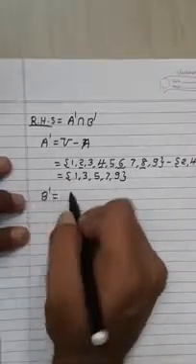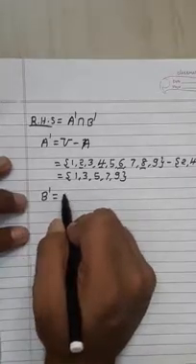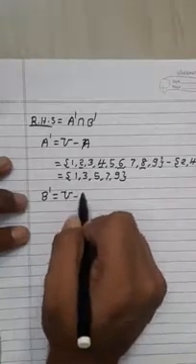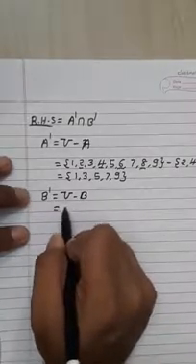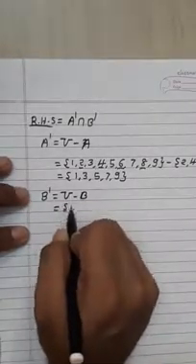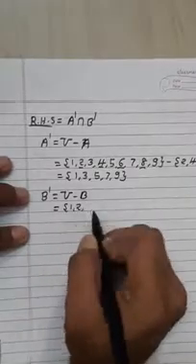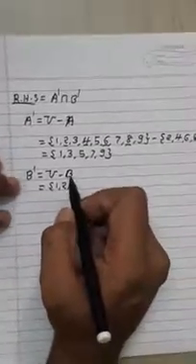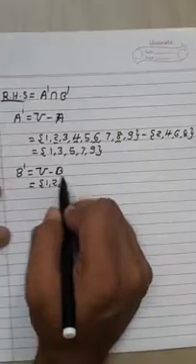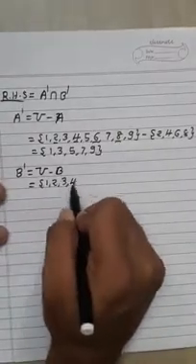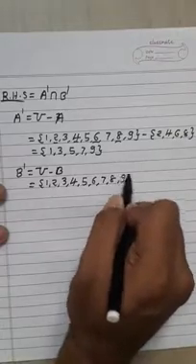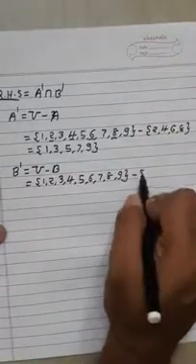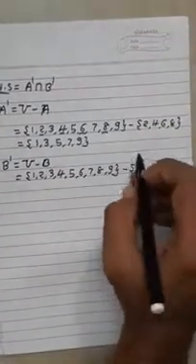Similarly we can find the complement of B. That means B' is universal set U difference set B. Universal set U again has a total of 9 elements: 1, 2, 3, 4, 5, 6, 7, 8 and 9. Difference set B: 2, 3, 5 and 7 are the elements in set B. Now again find which elements are common in both sets.